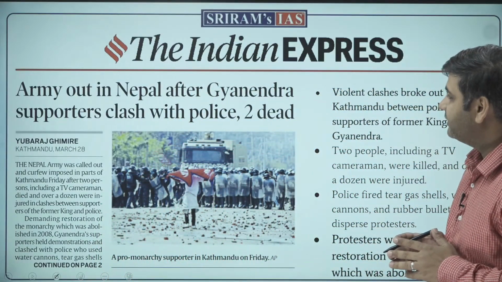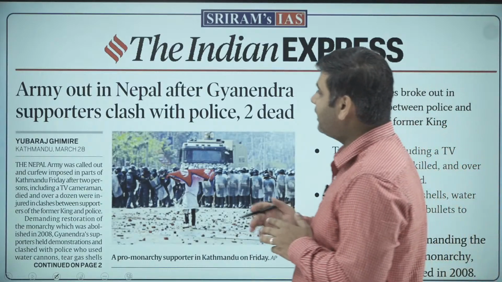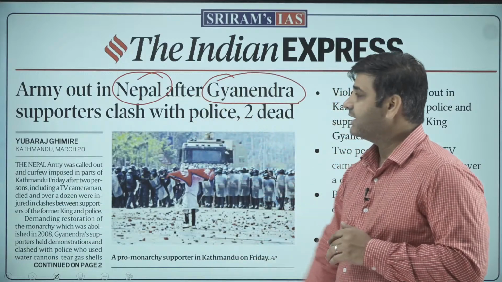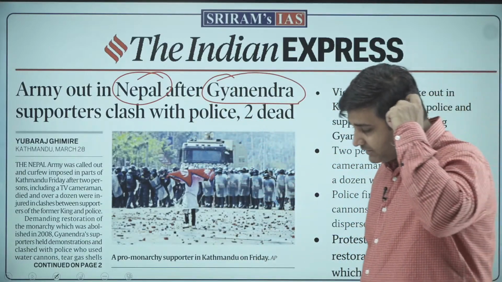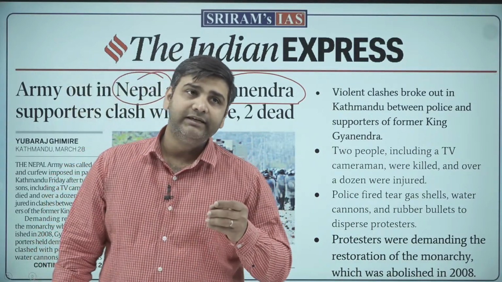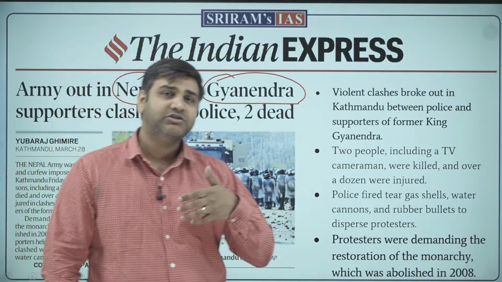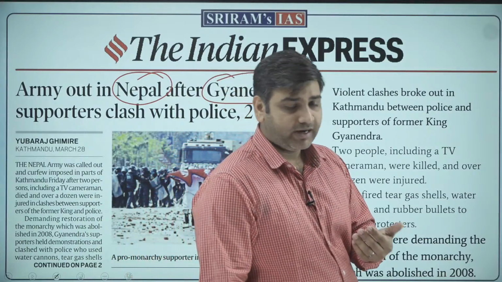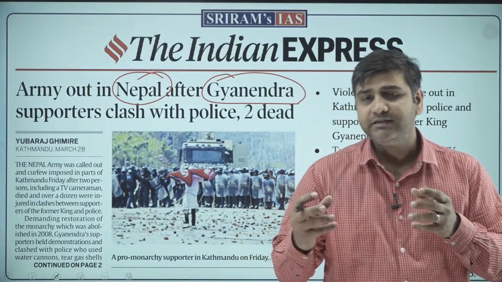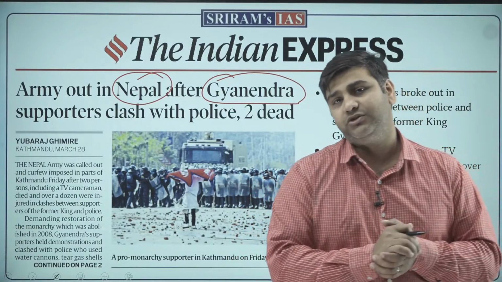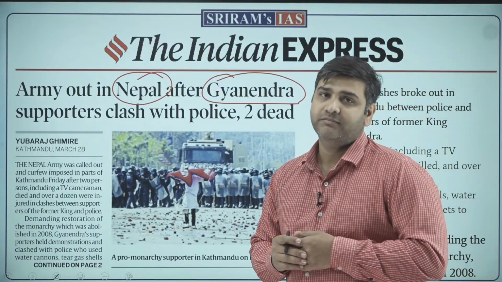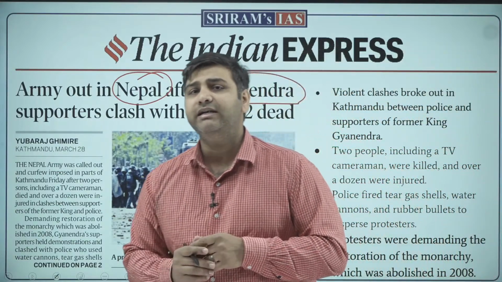Now, what happened in this country, Nepal? People are again asking for monarchy. Gyanendra Shah. So, the Shah dynasty was in rule for a long time in Nepal. In the 1990s, there were protests against this Shah dynasty, and these protests led to an elected government being established. So the monarchy had to share power with this elected government. This happened in 1990.